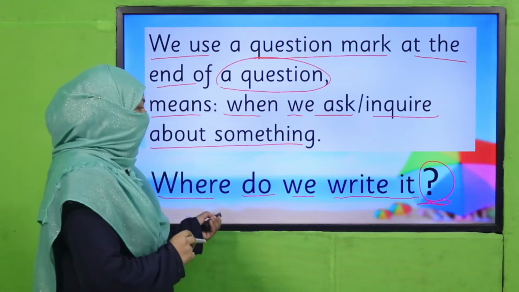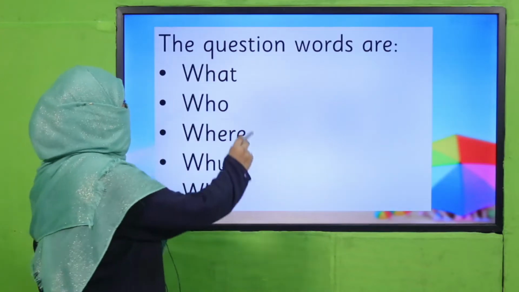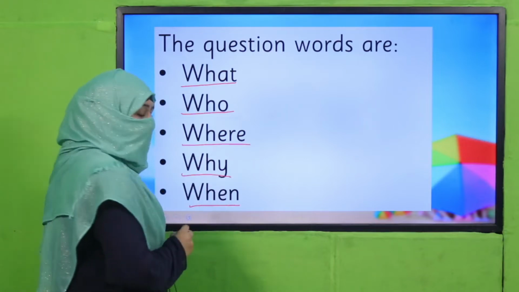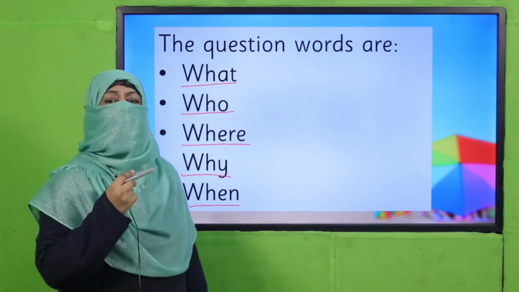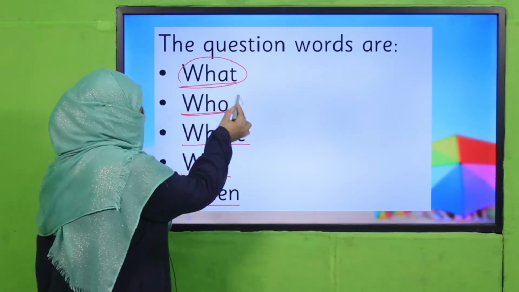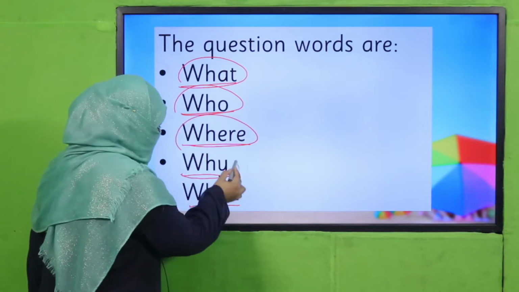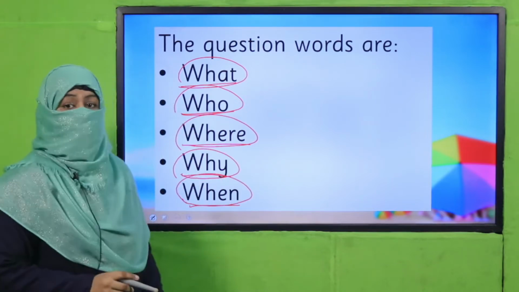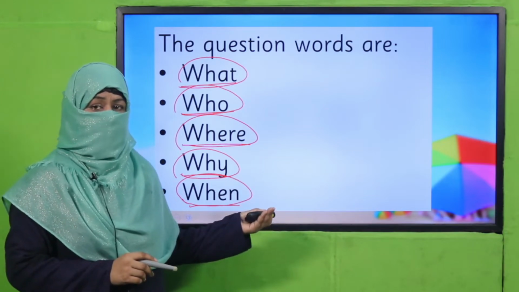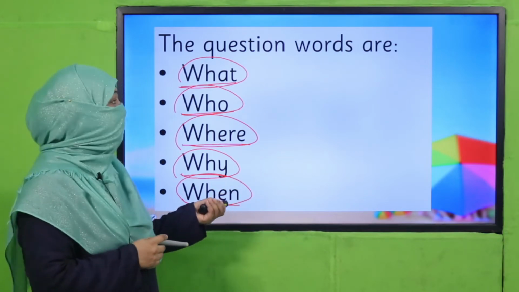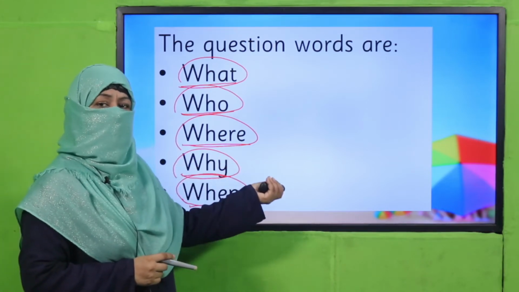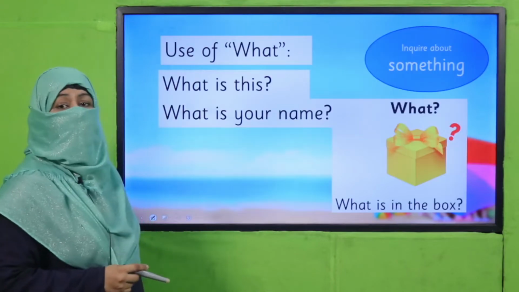Okay. And what are question words? Question words are what, who, where, why, when. It means whenever we ask a question, we may be asking about something by using these question words. So how do we select which question word we need to use here? Right? How do we select it? So we should know which question word is needed with this question. For example, we use what.